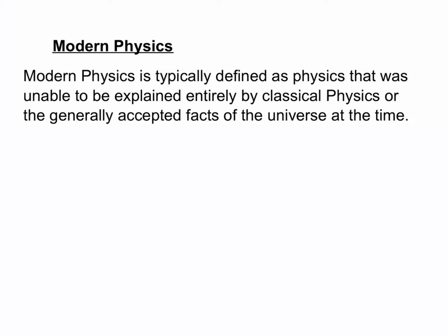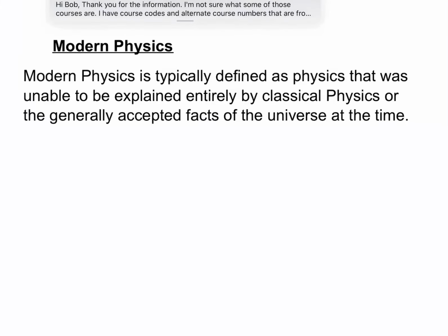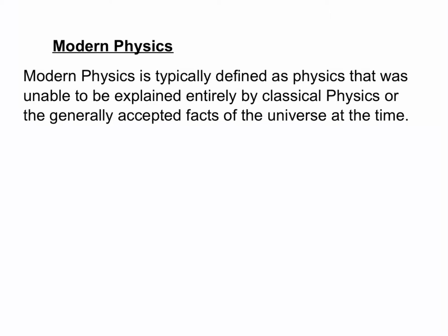Modern physics. Modern physics is typically defined as the physics that came about when classical physics stopped working. Not that it stopped working, but around the turn of the 19th, 20th century, there were some major issues that started coming up with classical physics, because technology got so good that we could dive deeper into atoms or look deeper into space, and some of the phenomena that we started seeing didn't necessarily match up with what we were expecting according to classical physics or just generally accepted facts of the universe.